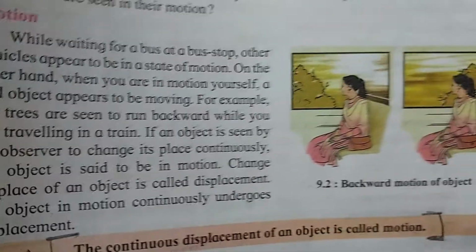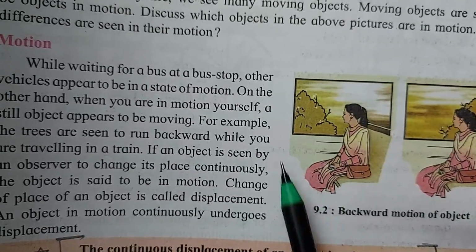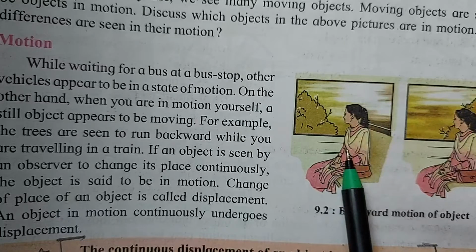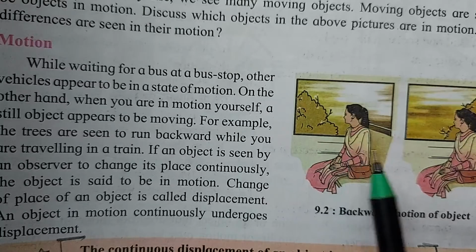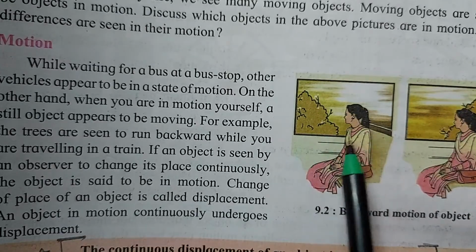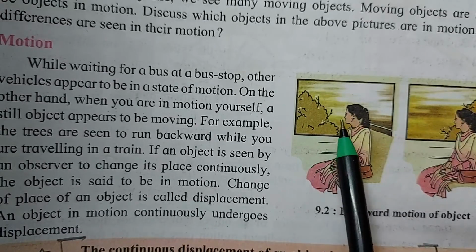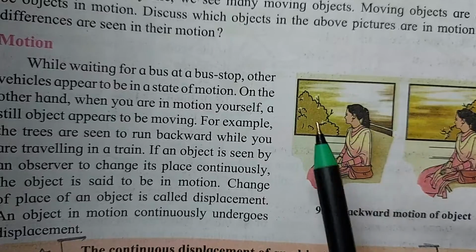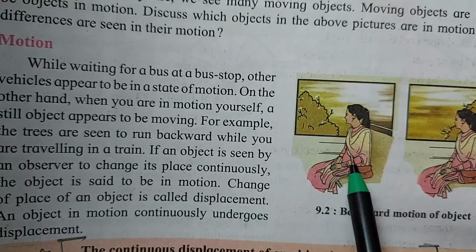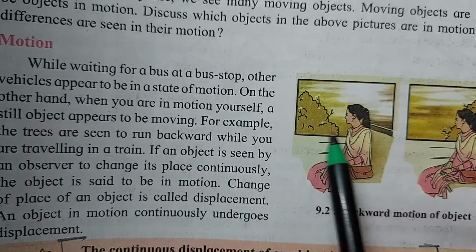Now children, we will understand more by looking at this picture, the backward motion of the object. Now this is a train, and a lady is sitting in the train. Now what is moving? Is the lady moving? The train is moving. The lady is sitting in the train. Now you can see outside, the mountains are there, the sky is there, the road is there. Now are the road and the mountain moving? No, they are still in their place. We are moving. The lady in the train is moving. She is moving because the train is moving. Right? Now the things are going backwards.